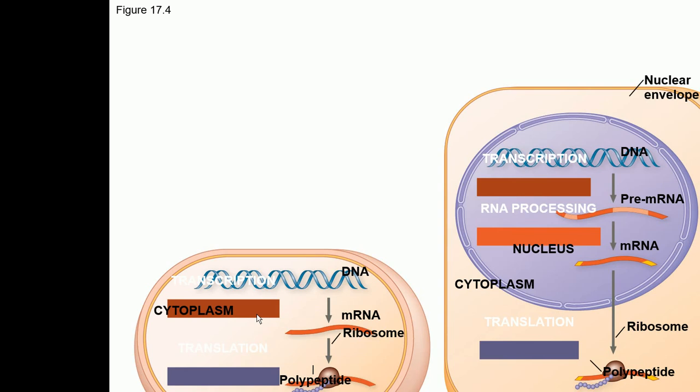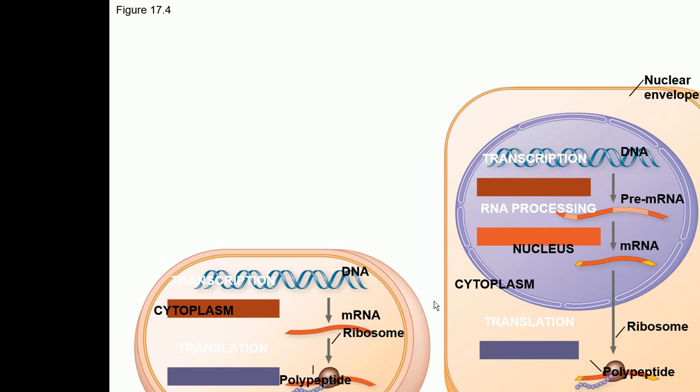In eukaryotic cells, transcription, which is the formation of mRNA from DNA, takes place inside the nucleus. And then that mRNA moves to the cytoplasm, and there it binds to the ribosomes, and there the translation takes place. So translation is the second step of protein expression, and it takes place in the cytoplasm.